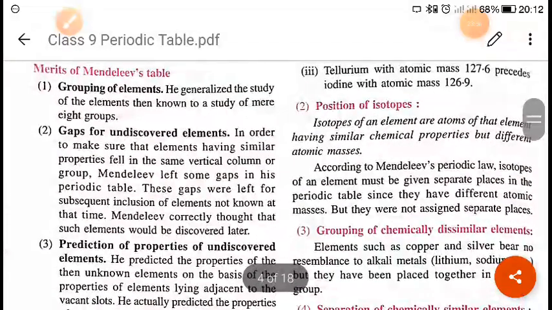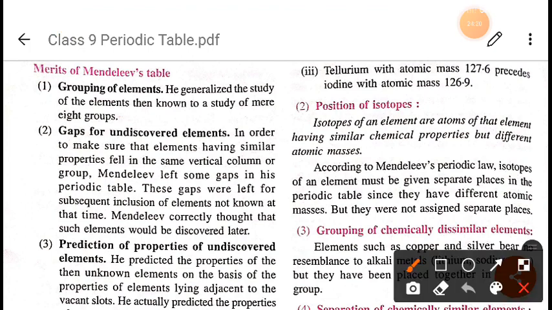Now next was the position of isotopes. He has not told anything about the position of isotopes, and we know what isotopes are. Isotopes are atoms of the same element with the same atomic number but different mass numbers, right? They have similar chemical properties but different atomic masses.